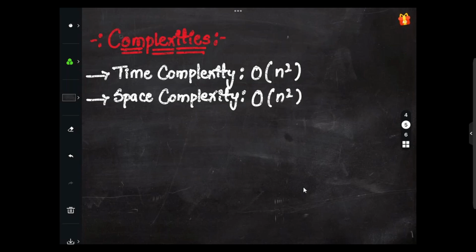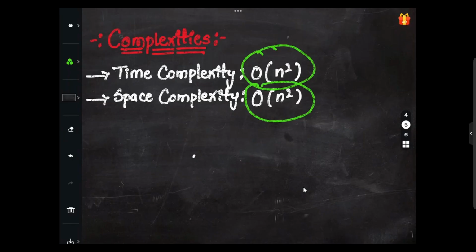So this is fine. Now what will be the space complexity then? The space complexity would be big O of n square as well, because we'll be making use of the dp table of size n plus 1 into m plus 1, right? That will lead to the space complexity of big O of n square. So the time complexity and the space complexity for the code that we'll be writing would be big O of n square and n square respectively, right?